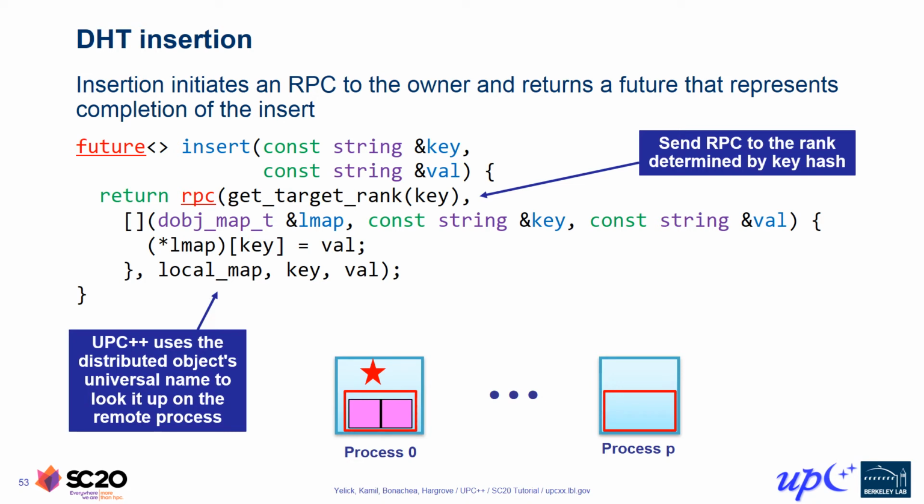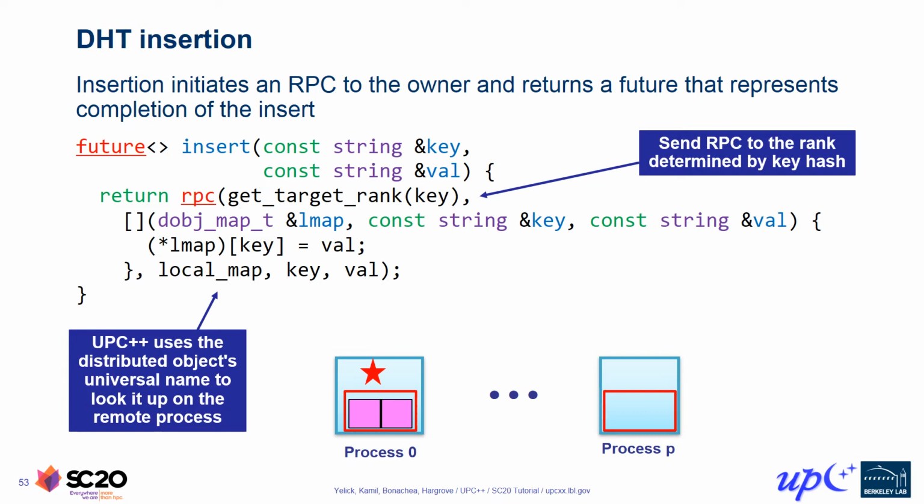So this dist object reference argument is implicitly converted into a universal name that is sent over the network to the target process, and upon arrival that name is converted back into a reference to the target's representative of the same dist object.